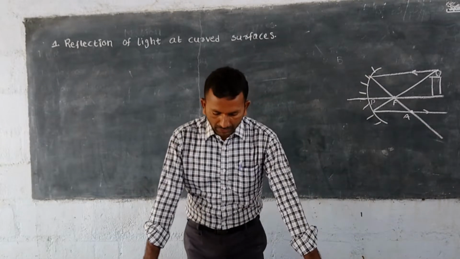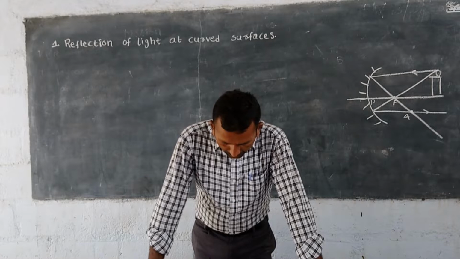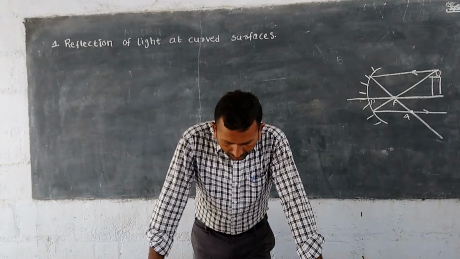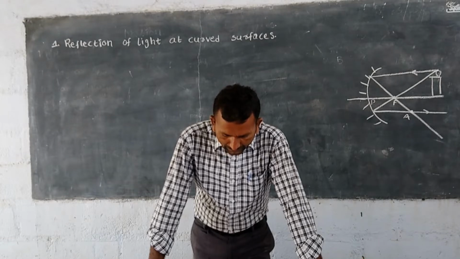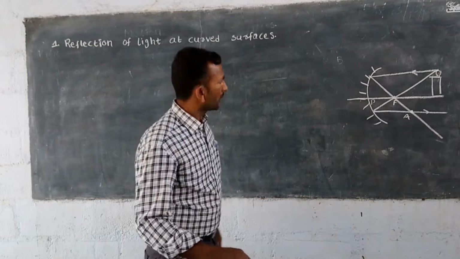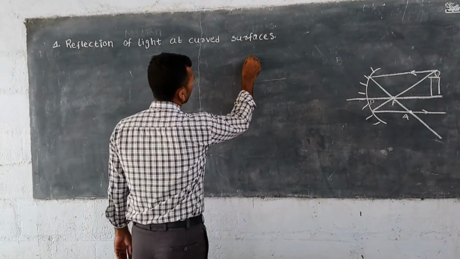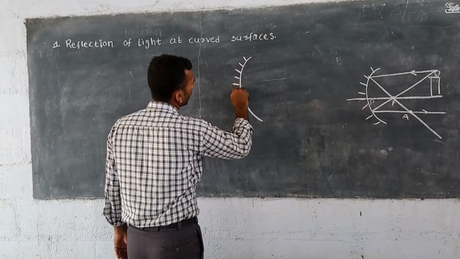We shall learn today. The first ray will start from the tip of the object. Consider the case shown in the figure. The candle object is placed at a distance less than the focal length of the mirror. So first, have a look here. Consider a concave mirror.